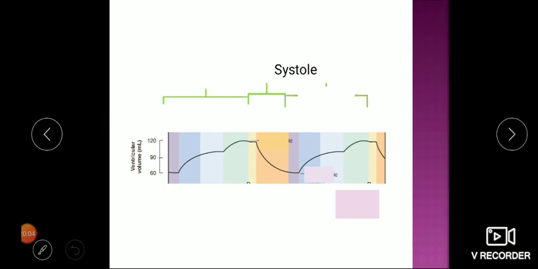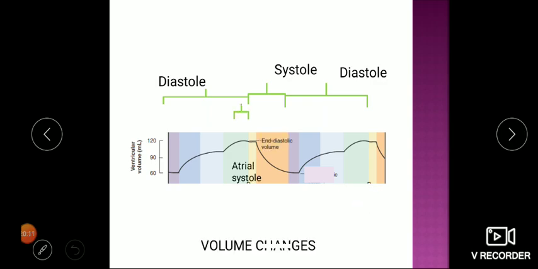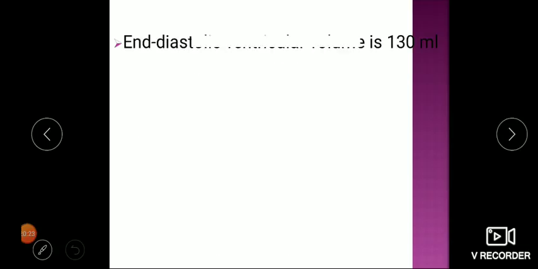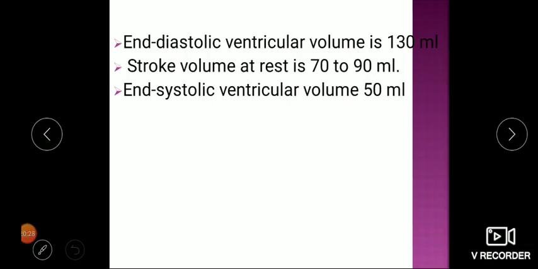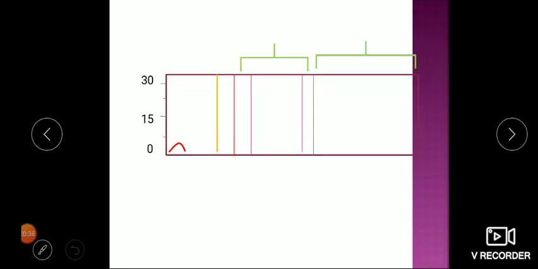Okay, so these are the volume changes in the ventricles. This is the last part, coinciding with atrial systole, where some amount of blood is coming to the ventricles. So end diastolic volume is around 130 ml, stroke volume is around 70 to 90 ml, and end systolic volume is around 50 ml. So ejection fraction is around 65%. That is the indicator of ventricular function.